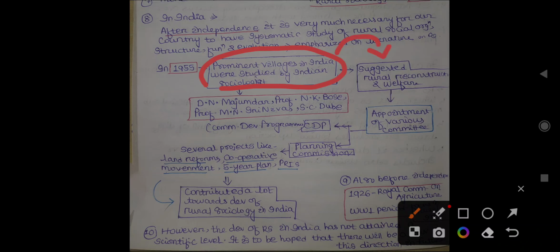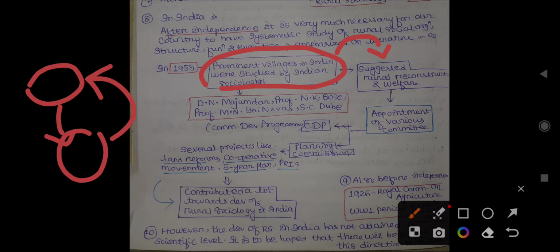After studying them, they suggested rural reconstruction and welfare, because at that time there were innumerable problems like poverty, illiteracy, unemployment, hunger, and a number of diseases. So how to address all these problems, how to find solutions? These Indian sociologists suggested rural reconstruction and welfare.